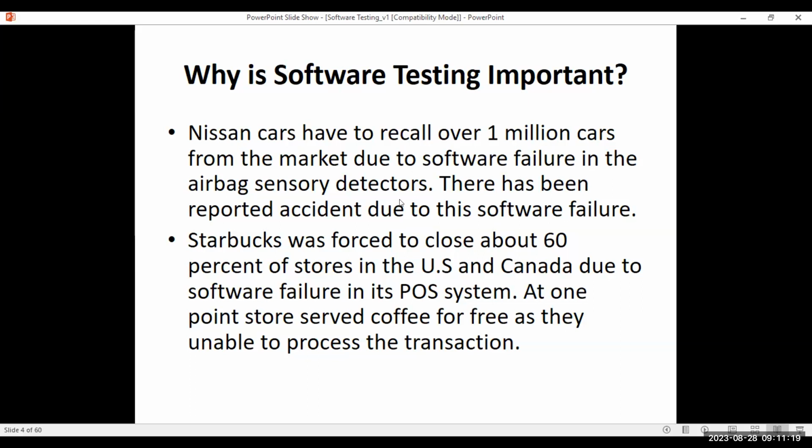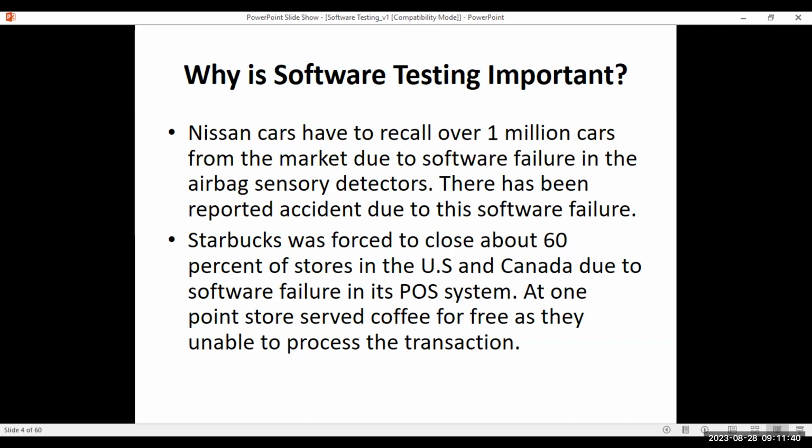Okay, so they have to recall the cars which were produced in the years 13 and 14, which is a huge loss, right? This was caused by a software failure. It is a huge loss to the company. Yes, no?